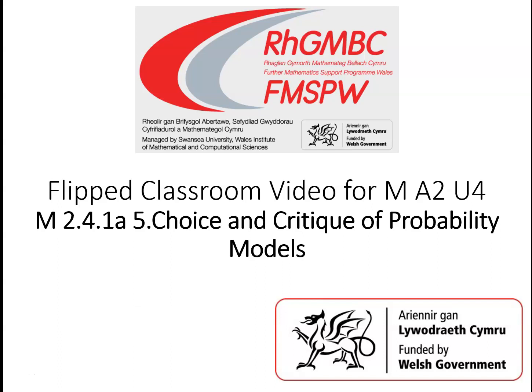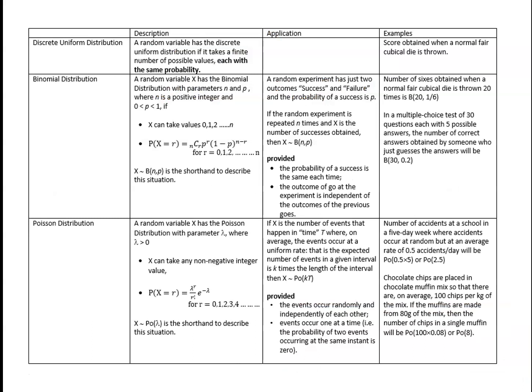In this video we're going to look at the process of choosing suitable probability models for discrete random variables. Now, in the course of M2 we met 3 discrete random variables, and we'll start by having a recap of these random variables. There's the discrete uniform distribution, the binomial distribution, and the Poisson distribution.